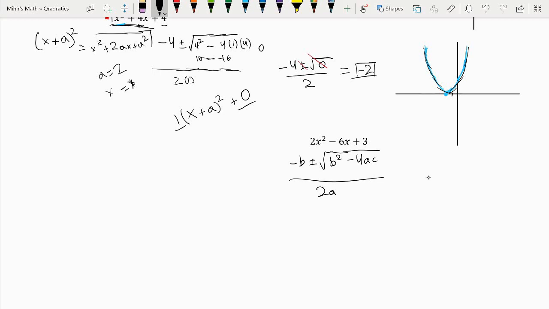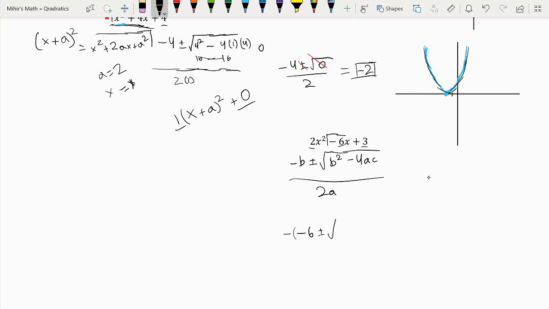So let's try to plug this into it. So we have our a, we have our b, and we have our c. So our b, that means it's minus 6, because our b is actually a negative number.